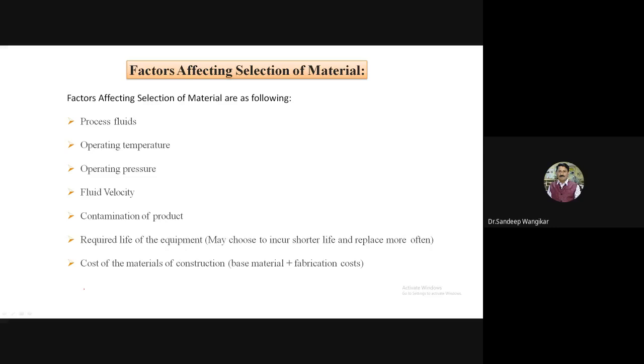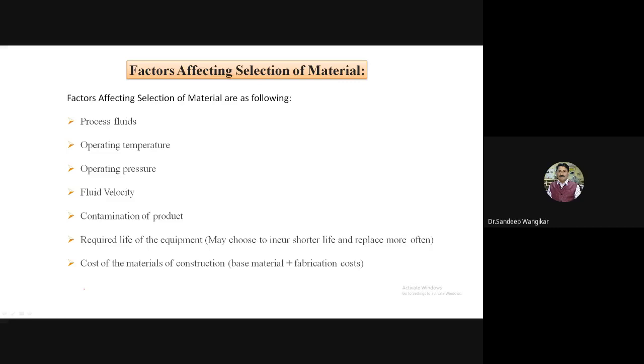Therefore, I have given you these five, six examples. So now the idea is clear: what is the effect of this environment on the selection of the material for a pressure vessel. Then required life of the equipment: one may choose to incur shorter life and replace more often. So there are two options.